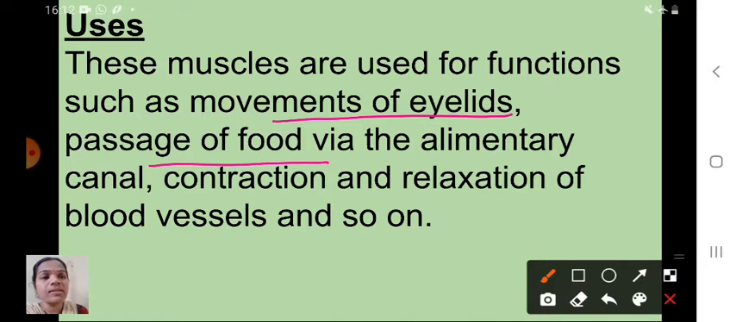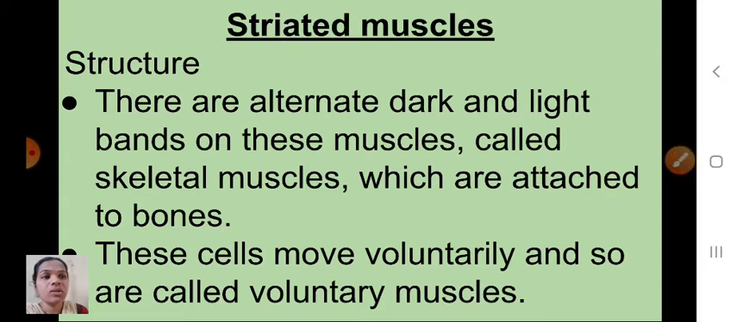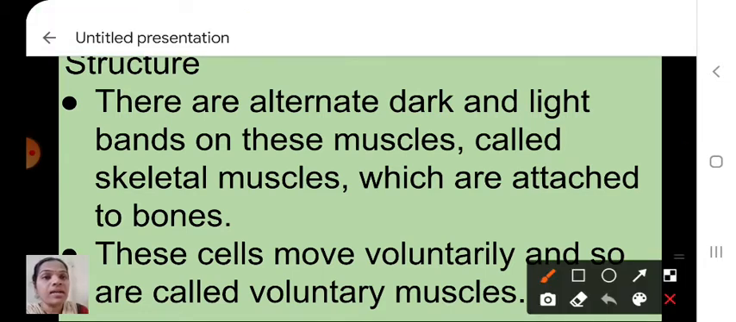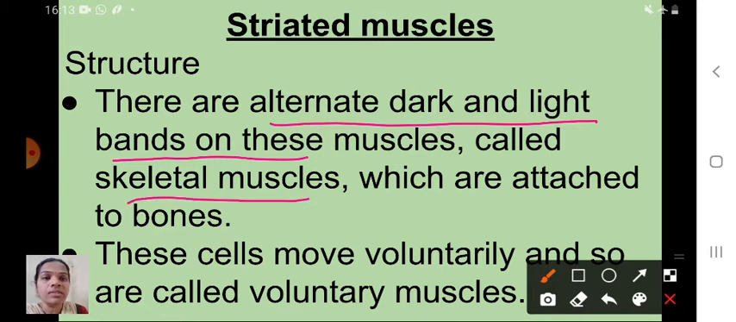Next one is striated muscles. The structure we will see first. There are alternate dark and light bands on these muscles. So already I told you, you have to compare and study. Here, alternate dark and light bands are present on these muscles. These striated muscles are called skeletal muscles, which are attached to bones.